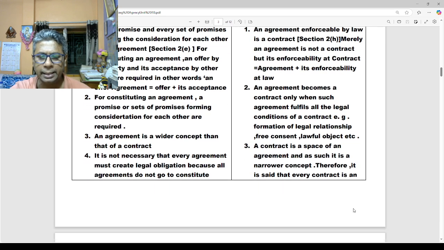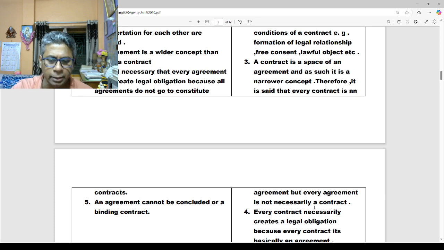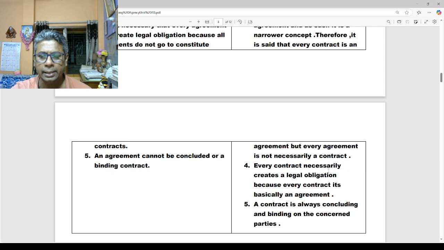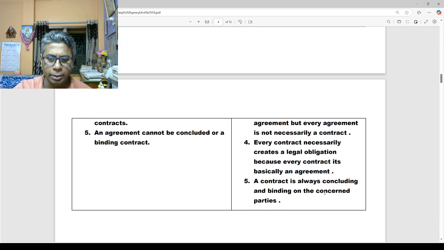Therefore, it is said that every contract is an agreement, but every agreement is not necessarily a contract. Number 4, it is not necessary that every agreement must create legal obligation, because all agreements do not go to constitute a contract. Number 5, an agreement cannot be a concluded or binding contract, but every contract necessarily creates a legal obligation, because every contract is basically an agreement, and a contract is always concluding and binding on the concerned party.